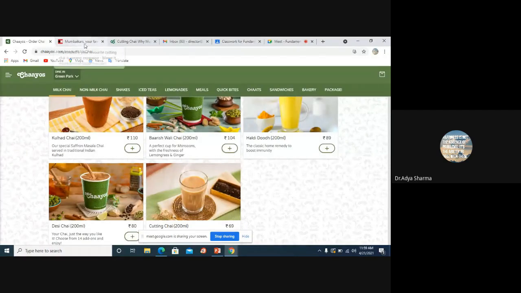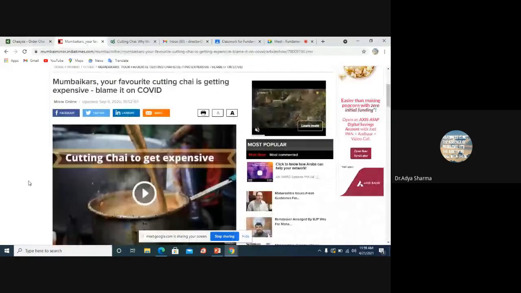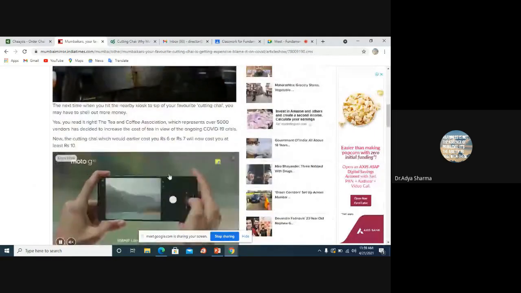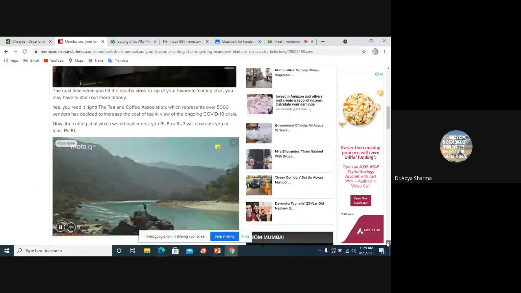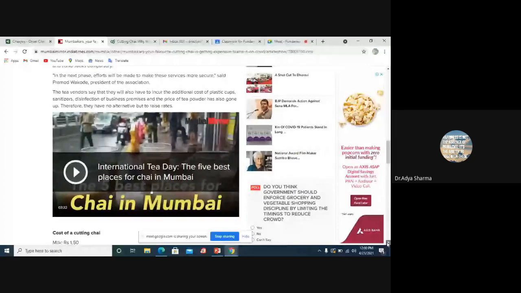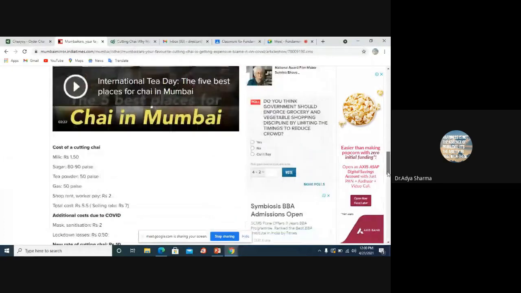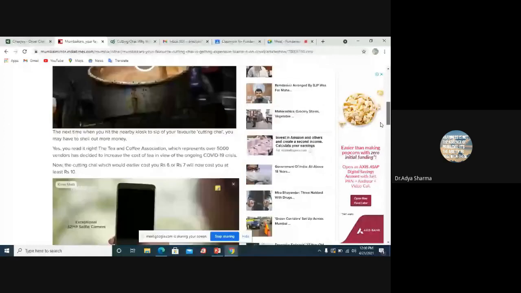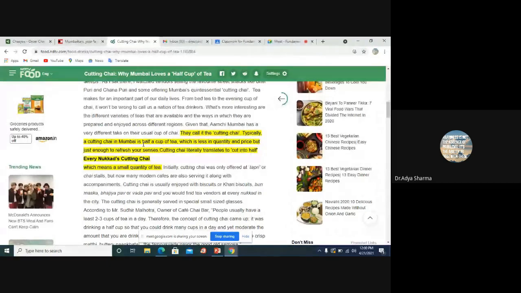And for those of you who don't know what cutting chai is, it says cutting chai will get expensive in these COVID times, and 6 or 7 rupees will now cost you 10 rupees. A cutting chai in Mumbai is half a cup of tea, less in quantity and price, but just enough to refresh your senses. Cutting chai literally translates to cut into half. Every Nukkad's cutting chai means a small quantity of tea.